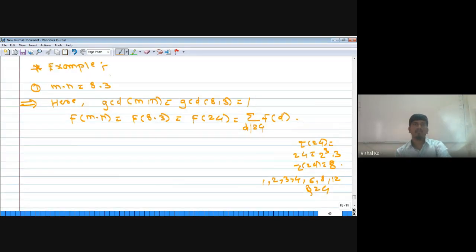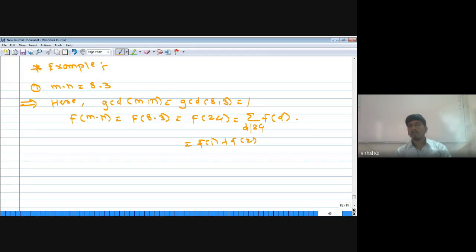Therefore, this sum is nothing but summation over d divides 24, which is f of 1 plus f of 2 plus f of 3 plus f of 4 plus f of 6 plus f of 8 plus f of 12 plus f of 24.